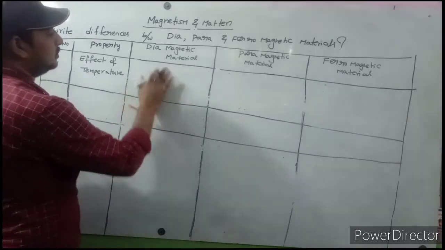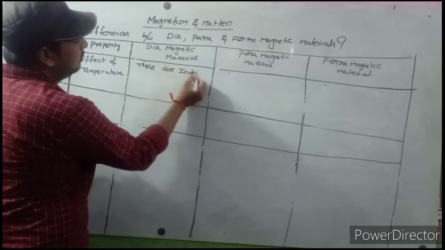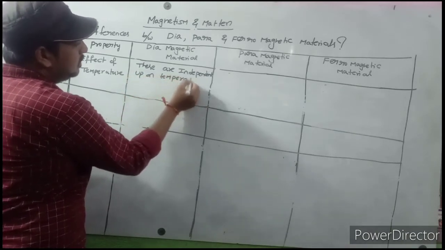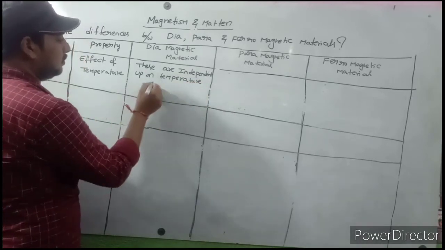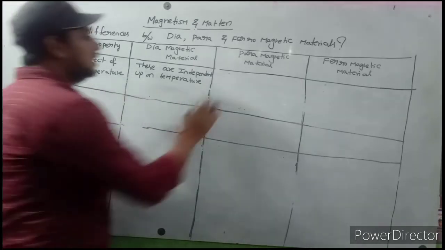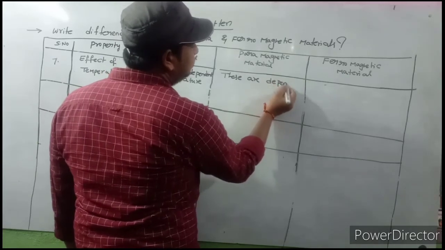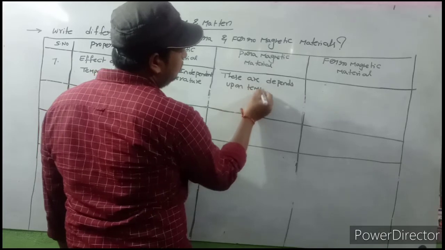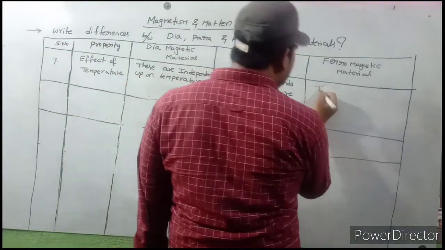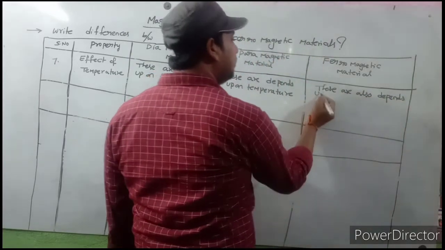Diamagnetic materials are independent of temperature. Paramagnetic materials depend upon temperature, and ferromagnetic materials also depend upon temperature.